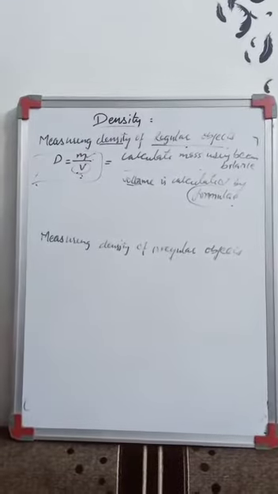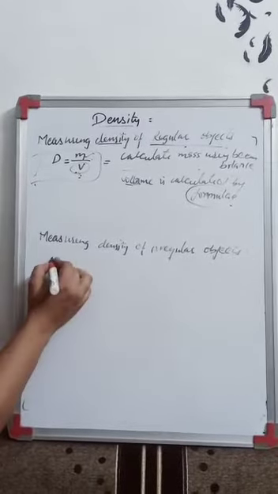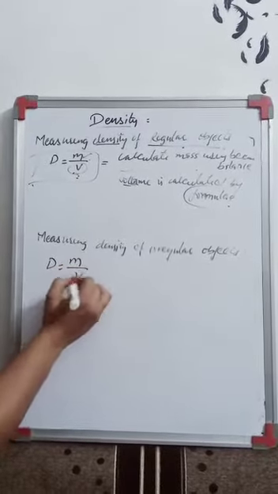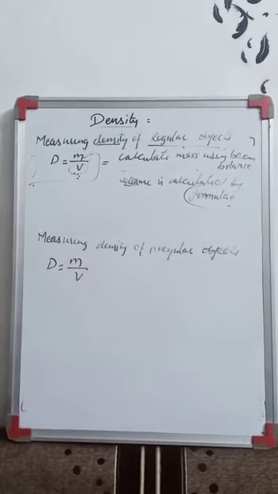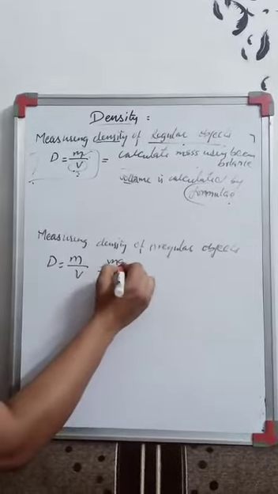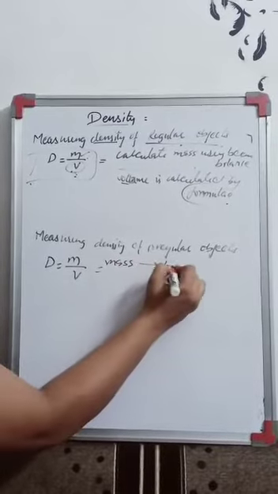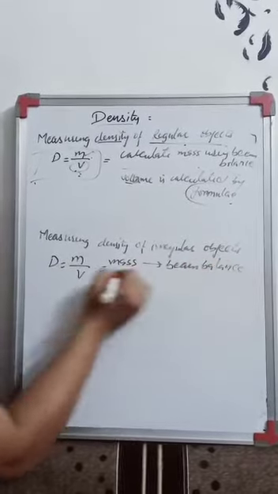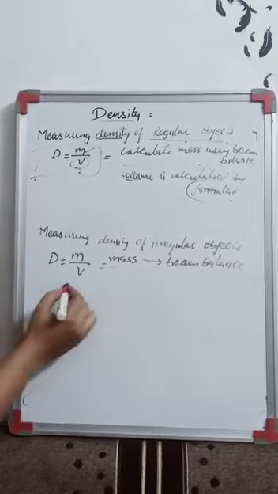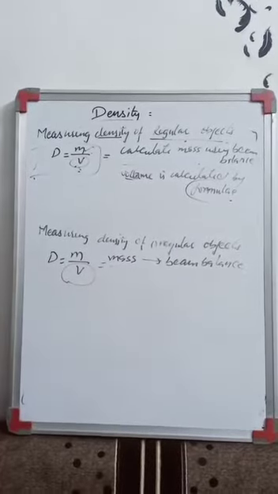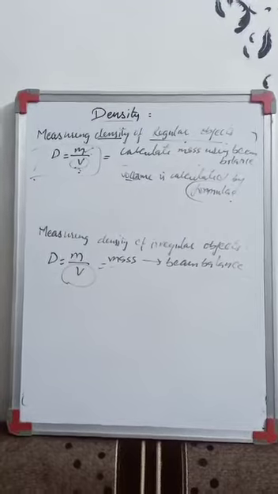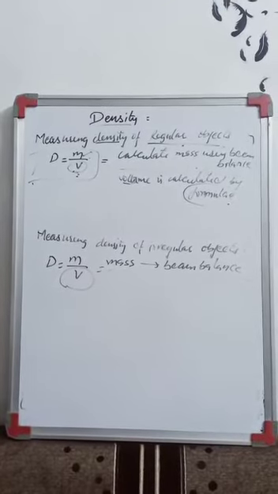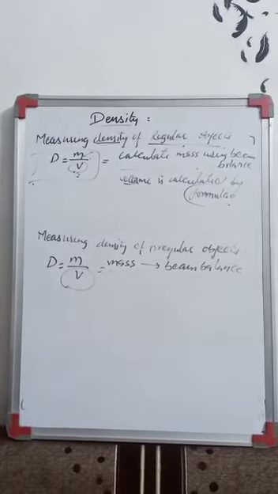Next comes measuring density of irregular object. Density is what again? Mass upon volume. Now whether the object is regular or irregular, mass can be calculated using a beam balance. If you put the object on the beam balance, you will get the mass. Now the question arises, how will you calculate the volume for the irregular object? Because they don't have a definite shape, right? So you cannot use the formula.